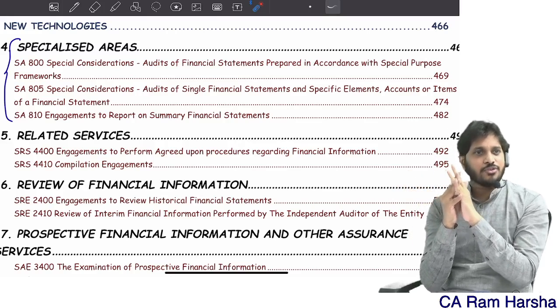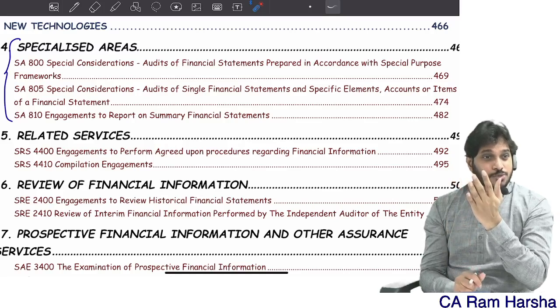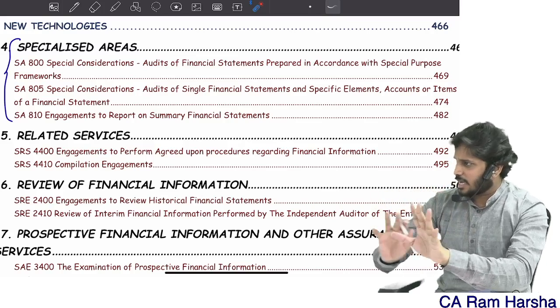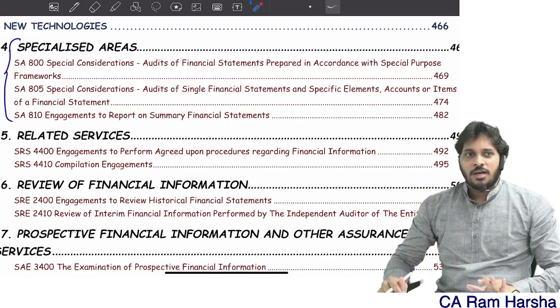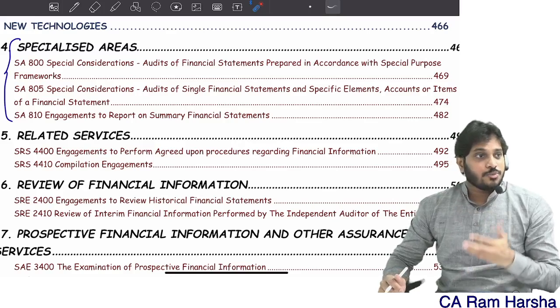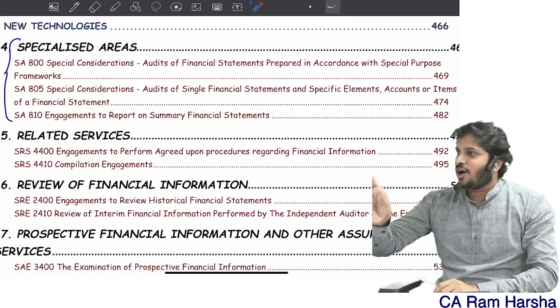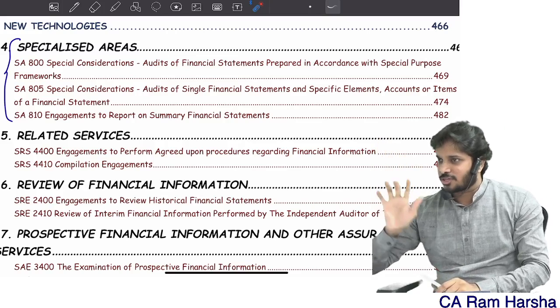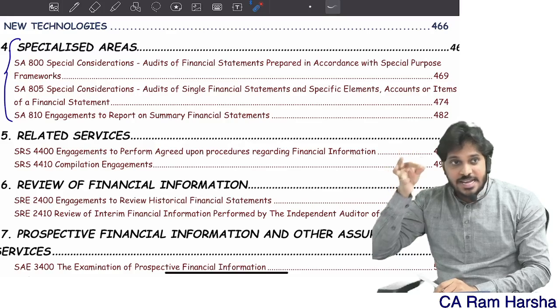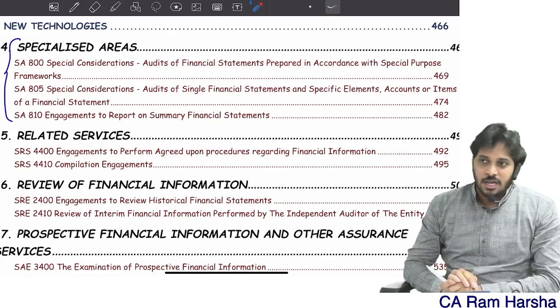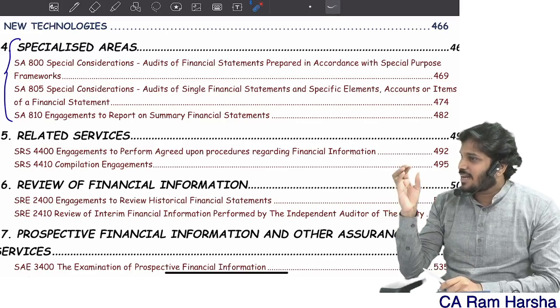Many are confused between audit of summary financials versus report on summary financials. We don't audit summary financials. We'll discuss, don't worry. I'll explain all the logic slowly. On summary financials, we only give a report. That's it. After confirming a few things, we give a report. We don't specifically and separately audit summary financial statements. Summary financial statements are as simple as such.